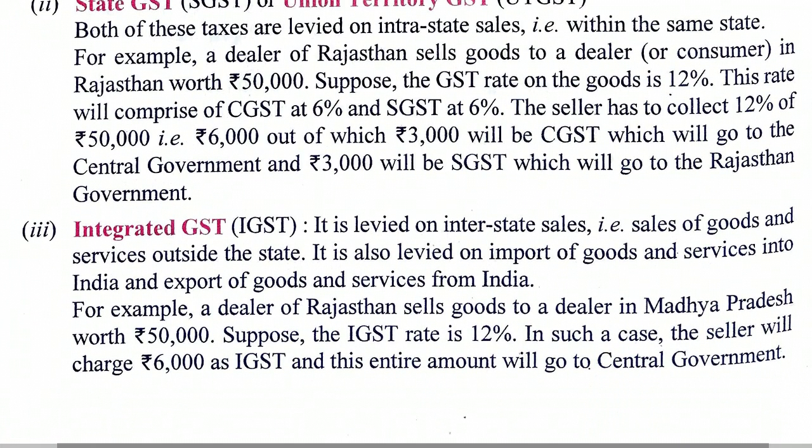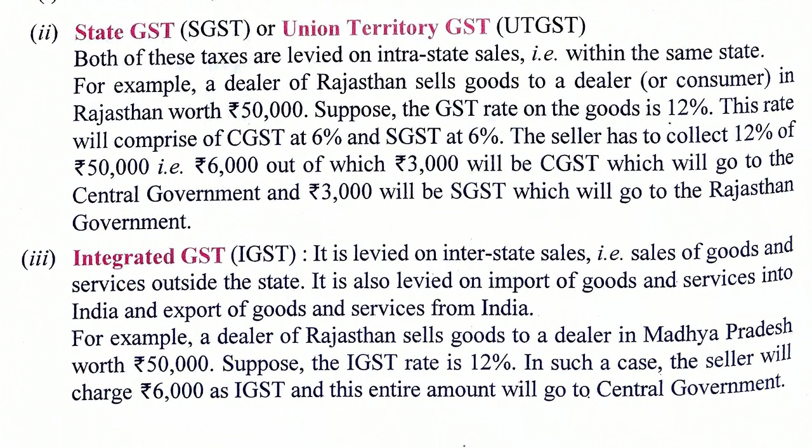Now the third type is integrated GST or IGST. It is called integrated GST because it is collected once by the central government, because it is a business between two states. Suppose there is interstate sales. When there is a sale between one state and another state, CGST and SGST are not collected.